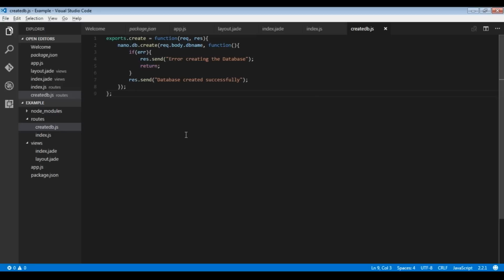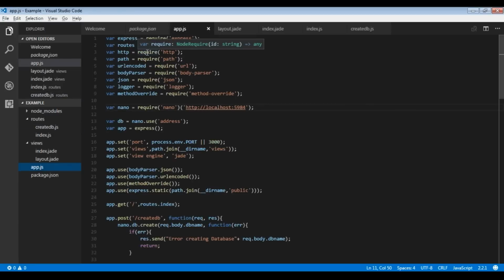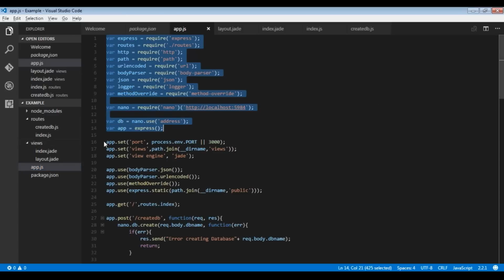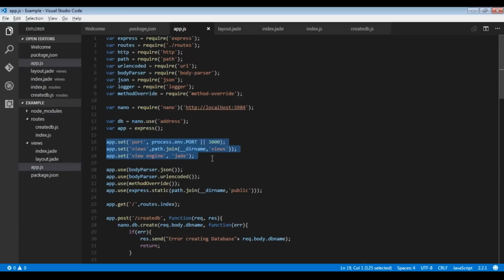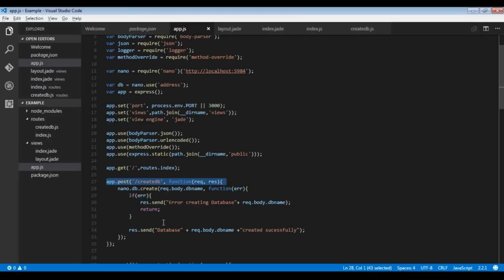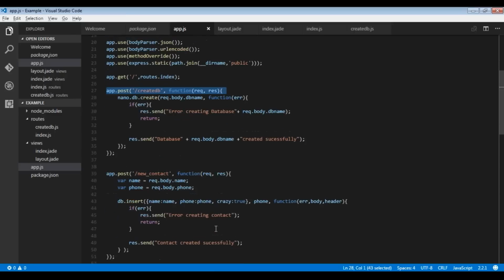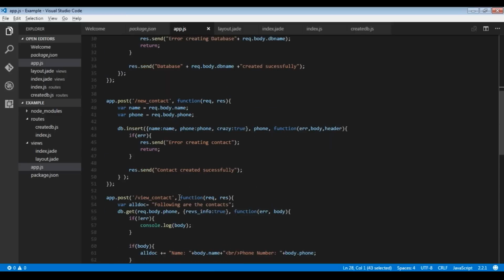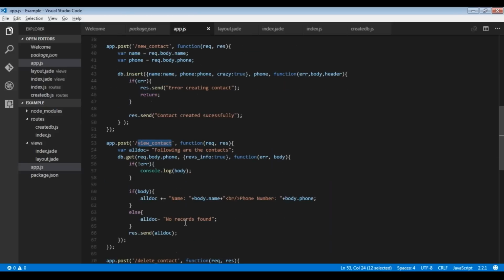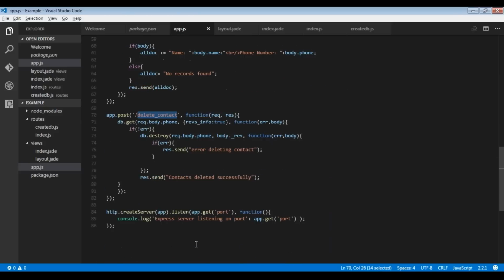So now as we have created our code, I'll first take you to this app.js. Over here we have imported all the dependencies that we are going to use. Then you can see we have set the environment for this app, like port, views and the view engine that we are using, that is Jade. Then we are specifying all the modules that we are using. Then using app.get, we are specifying the root. Then in createdb, the function takes request and response, and it should create a CouchDB. Then we have slash new contacts, using which we are creating a new contact. Then we have slash view contacts, using which we can view the contact. Then we have delete contact, using which we can delete a contact.